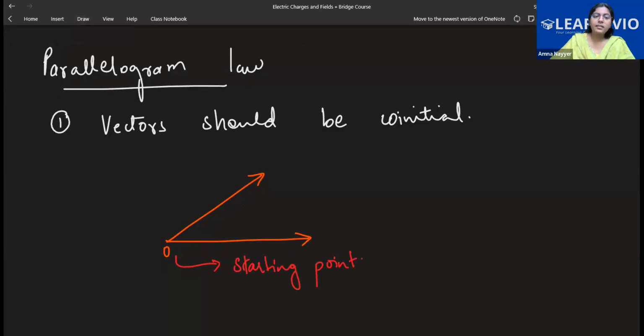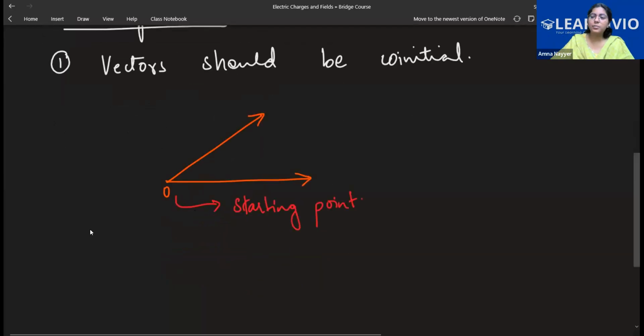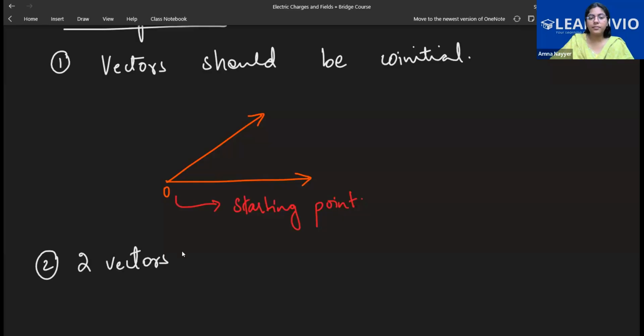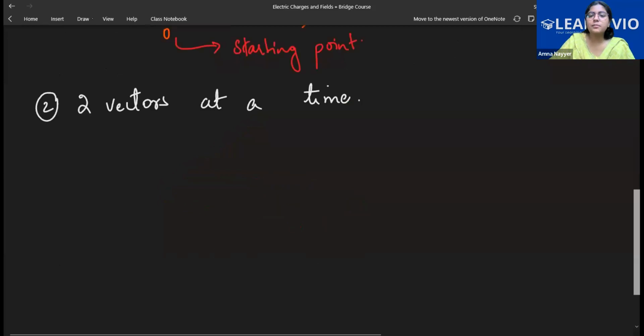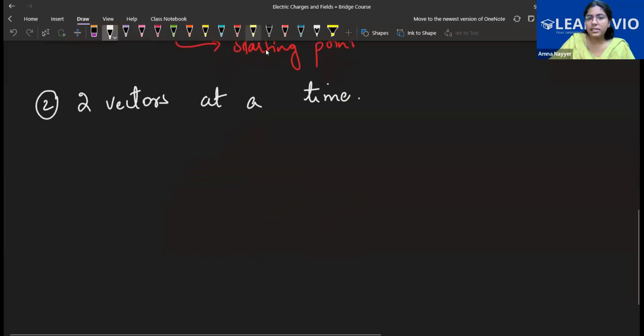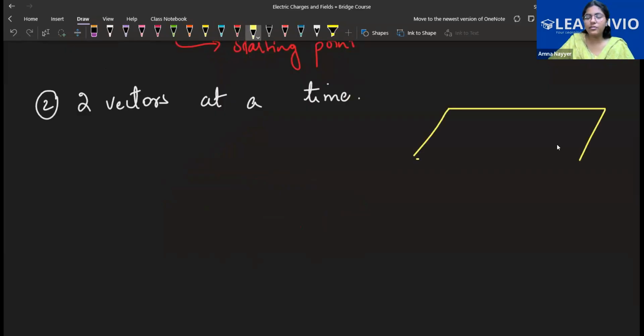Second, after the vectors being coinitial, you should know that parallelogram law can only solve two vectors at a time, only two vectors. Now, what exactly is this parallelogram law? You should know the basic structure of a parallelogram first. This is the basic structure of a parallelogram. These are opposite sides and parallel. They are equal also. Opposite sides are equal and parallel.